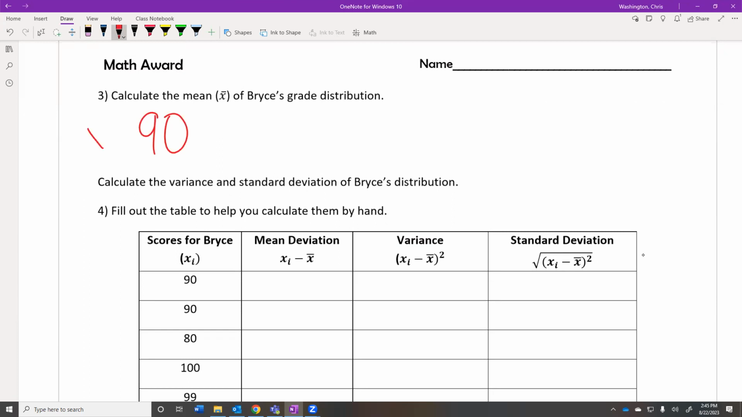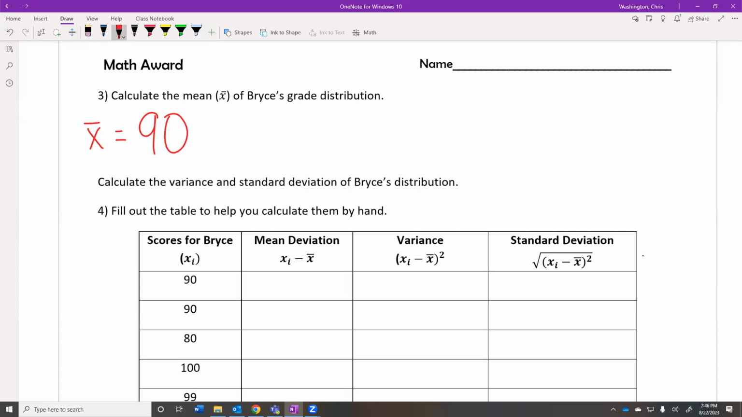So number 3, we want to calculate the average or the mean for Bryce's grade. And somebody already told us that that was 90. You can find that the same way we found it yesterday. On your calculator, you're looking for the x bar. And on Desmos, you would hit the mean. So you go to stats, you would find the button that says mean, and you would put your list inside the parentheses there. And it would automatically calculate the average or the mean for you.